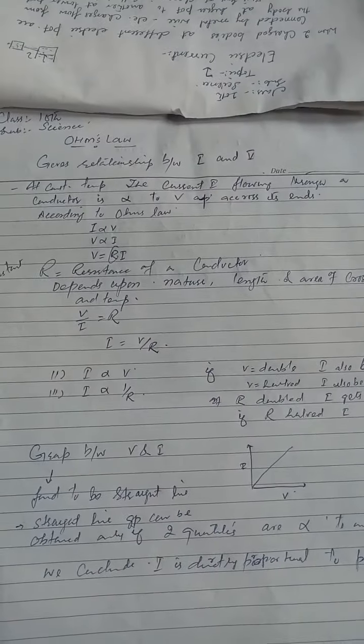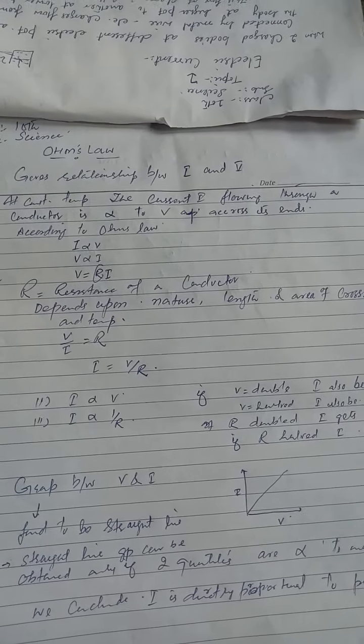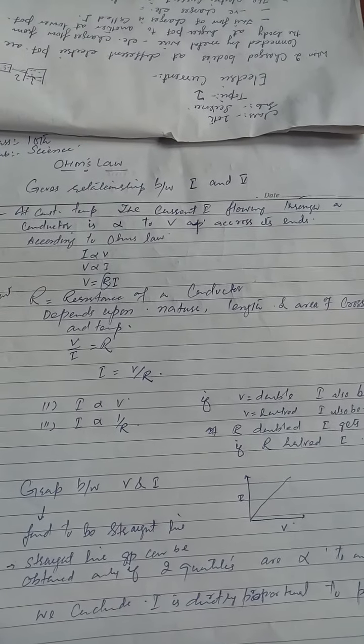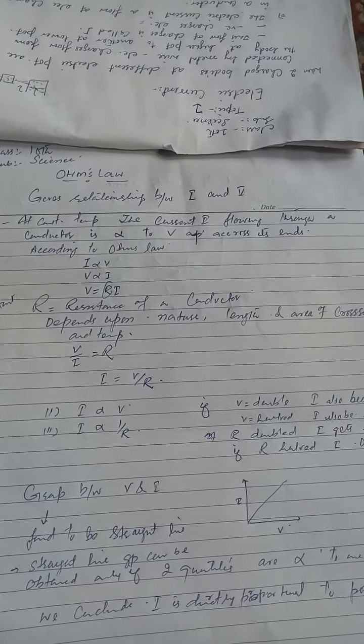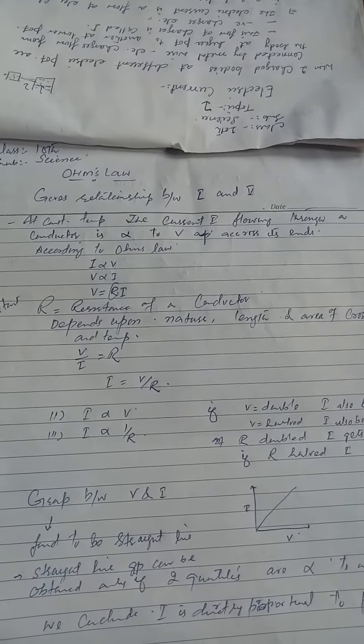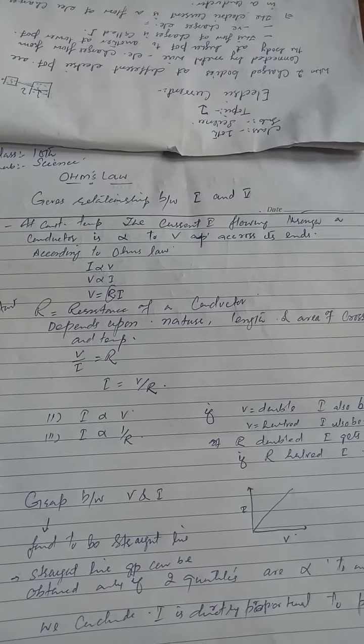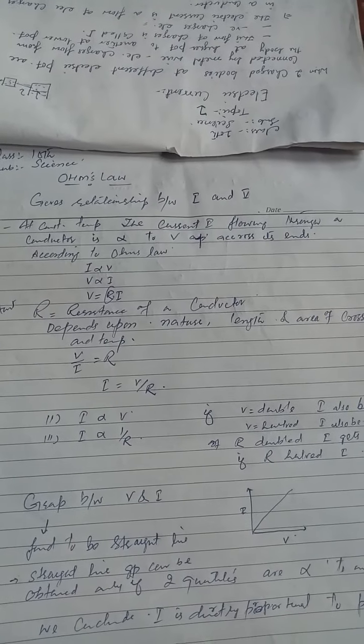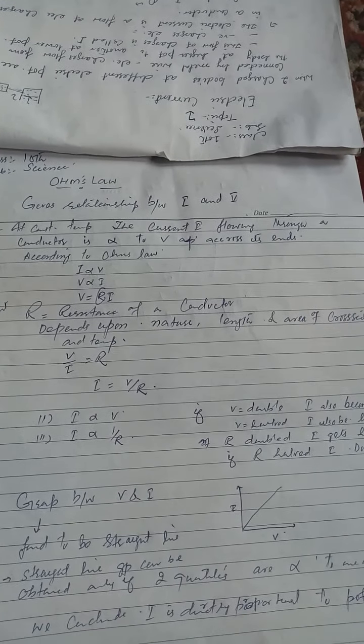Earlier we have discussed potential difference and potential. Ohm's law gives the relationship between current I and potential difference V. As per Ohm's law, at constant temperature, the current flowing through a conductor is directly proportional to the potential difference across its ends.